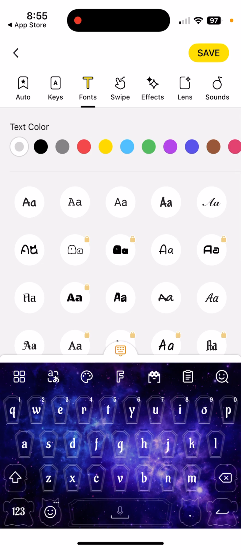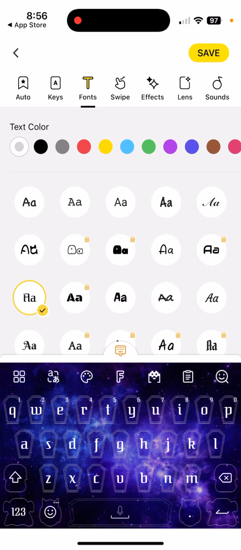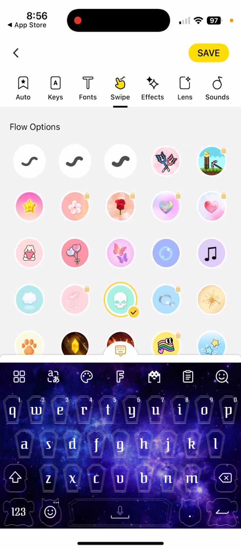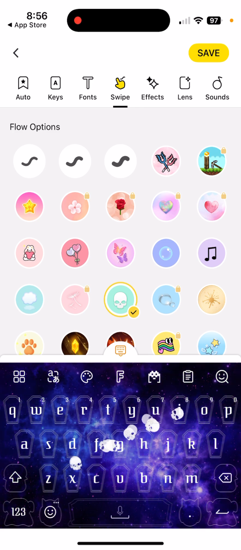And then, okay, this doesn't actually change your font. It's just there for your letters to look a little bit different. It doesn't actually change the font. And then your swipe, it's the thing where you go like this. It's where you mix up a bunch of letters. It's that thing.